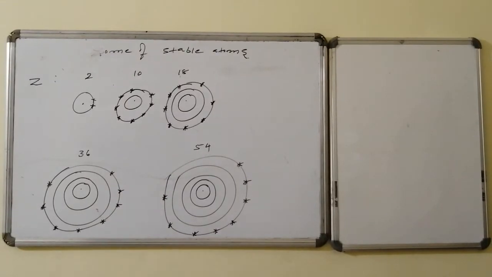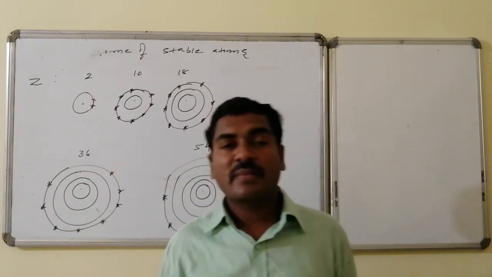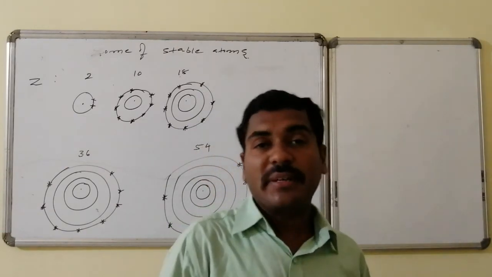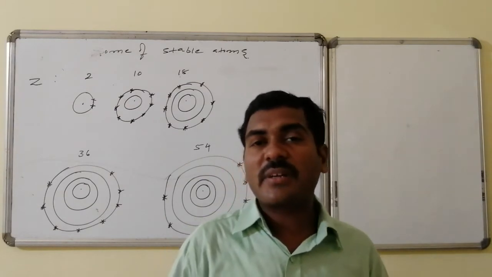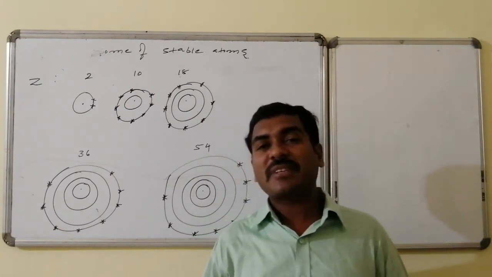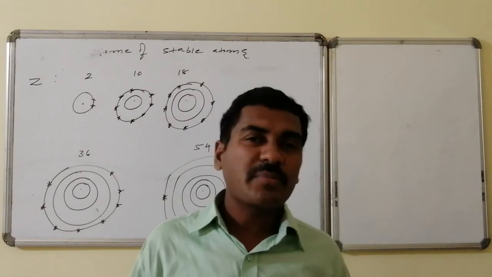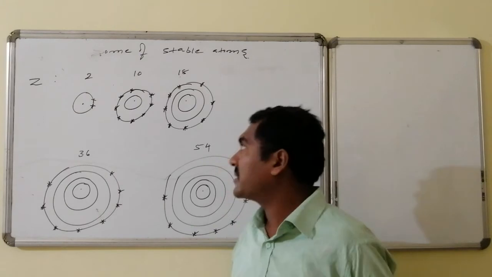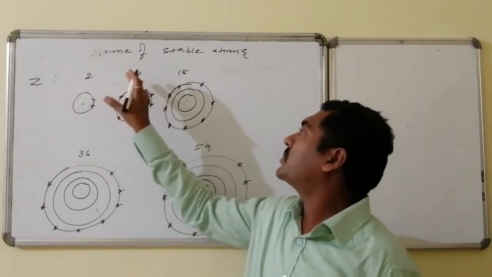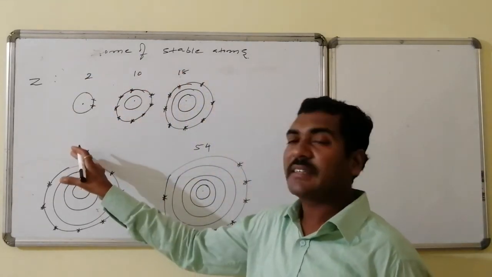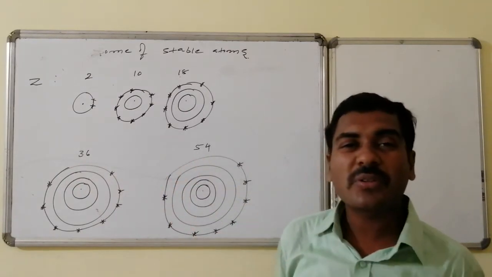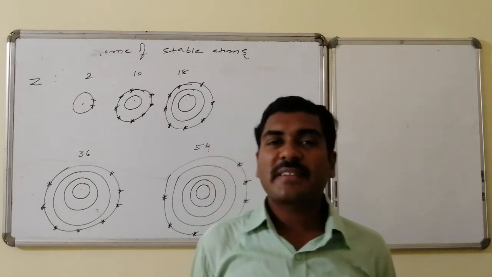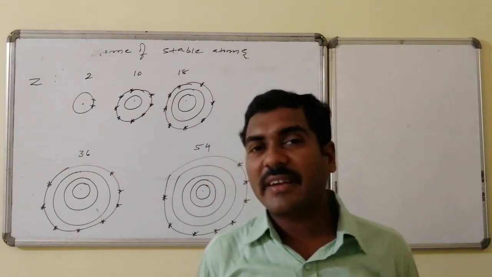In general, atoms are very unstable. That is why they chemically combine with other atoms to get stability. But out of all possible atoms, some are very, very stable. After observing how the electrons are present inside the atom, it was found that atomic numbers like 2, 10, 18, 36, 54 are more stable. They are very, very stable, just like molecules. They never participate in chemical combination under ordinary conditions.